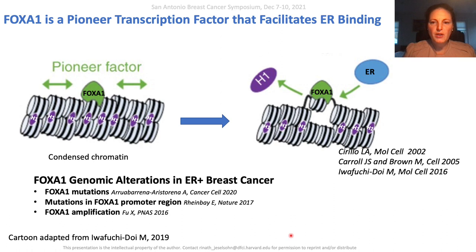One of the key pioneer transcription factors in ER-positive breast cancer is FOXA1. FOXA1 opens condensed chromatin by displacing linker histone H1 and dictates a high proportion of ER binding. A number of FOXA1 genetic alterations associated with resistance to endocrine treatment were identified in clinical samples. These include FOXA1 mutations, mutations in the promoter region of FOXA1, and FOXA1 amplification.